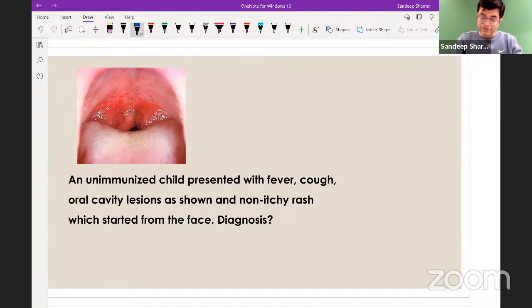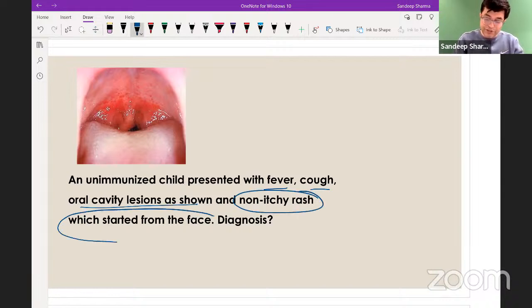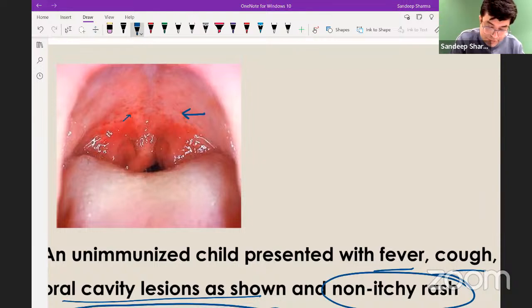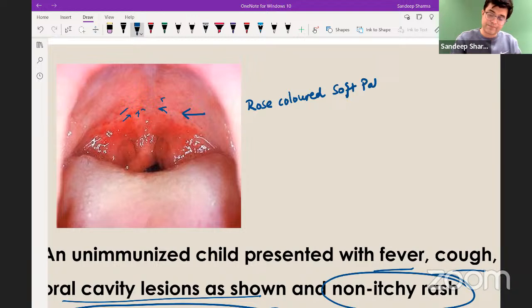Unimmunized baby presented with fever, cough, oral cavity lesions as shown, and non-itchy rash which started from the face. So measles-like rash along with oral cavity lesion. What are the oral cavity lesions you can see? Can you see? I'm trying to zoom in. Can you see these discrete rose-colored spots which are present on the soft palate? These are rose-colored soft palate lesions which are discrete in nature.